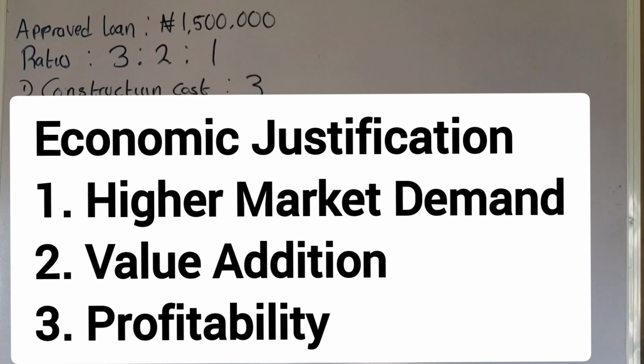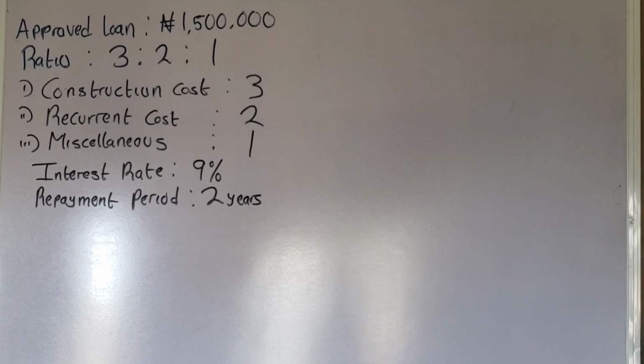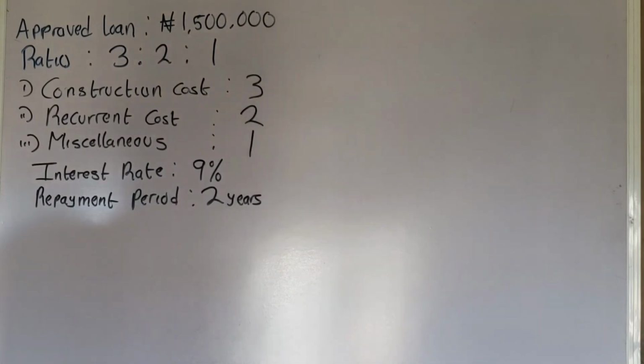Another thing is value addition. It is possible to practice varieties of value addition in catfish. For example, we have nuggets, fillets, barbecue, and others like that. So that is the economic justification. Depending on the group, you are going to tell the lecturer the reason why you ventured into that project.